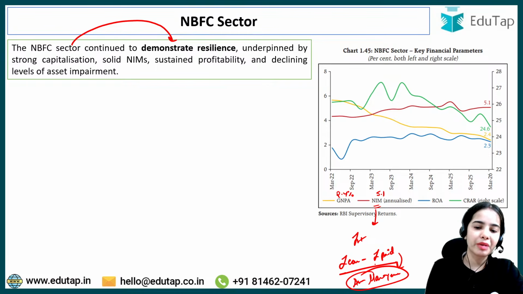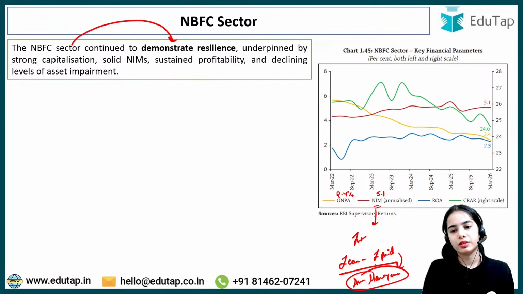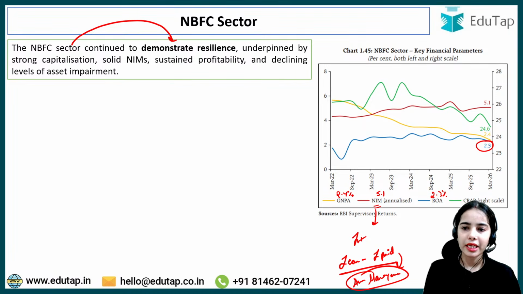Okay. The return on asset is 2.3%, so that is also good. And the CRAR is 24.6% for the NBFCs.